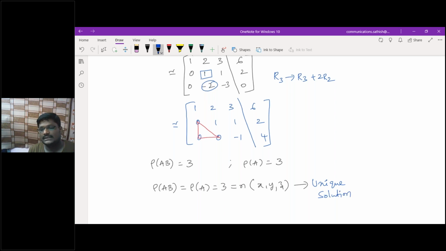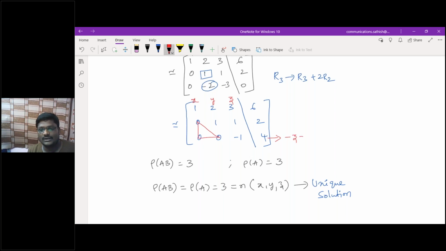Then how do I get the solution? Try to understand here. See the last row. Actually, if you are observing, this seems to be AX equal to B. AX equal to B means this is X, Y, and Z, now which is a constant. Am I correct? Yes, sir.